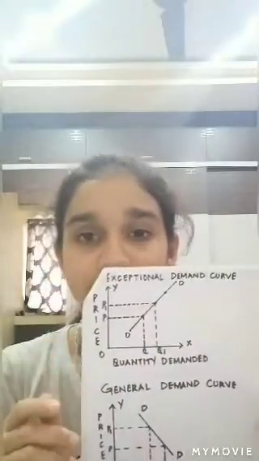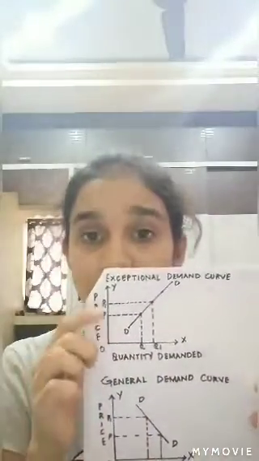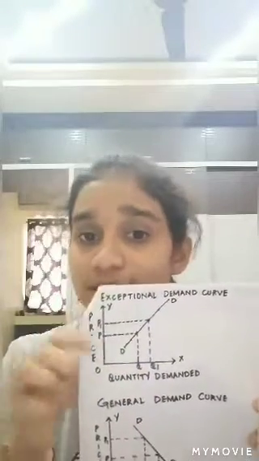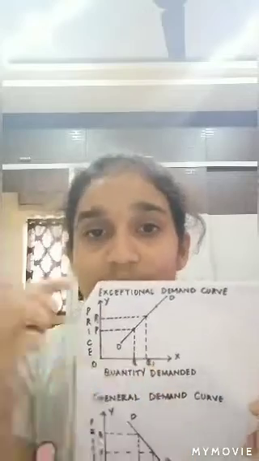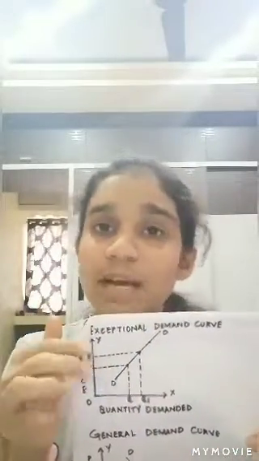As in this case, we have taken the price on the y-axis and the quantity demanded on the x-axis. When the price rose from P to P1, we can find that the quantity demanded has also increased from Q to Q1. So with an increase in price, there is an increase in quantity demanded. Here the demand curve is sloping upwards from left to right, and this is named an exceptional demand curve. Now coming on to these exceptions, the first one is Giffen's paradox.